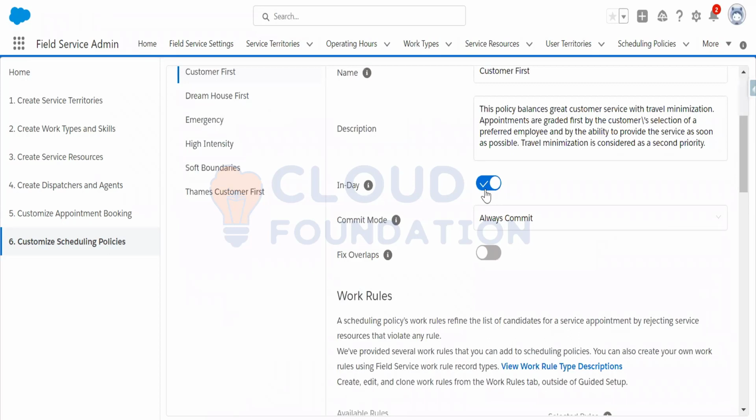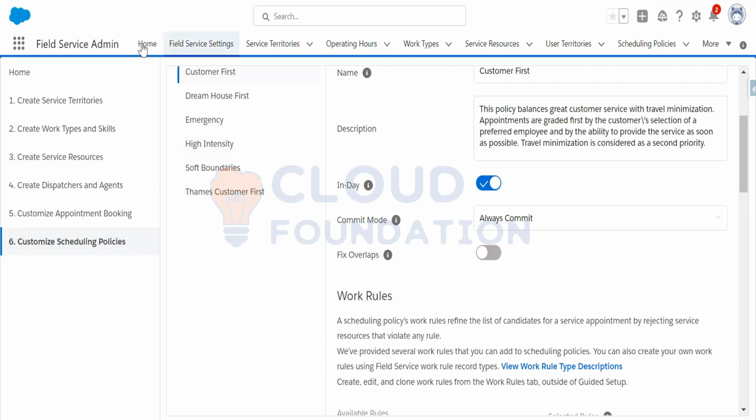If you click on the India optimizations, any service appointment which has been created using the customer first policy can be easily optimized using the India optimizations option. If you go to the dispatcher console, you will be able to see the optimize options for that territory, and using that scheduling policy, you can optimize it.